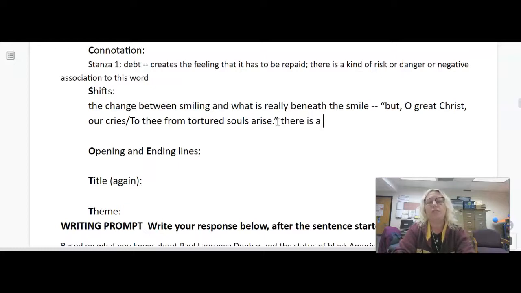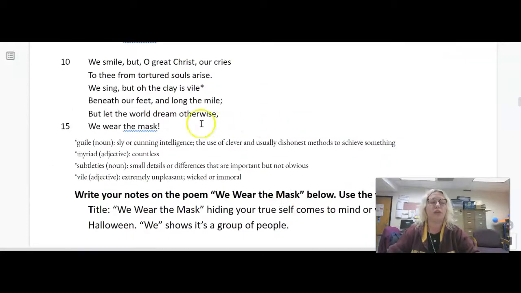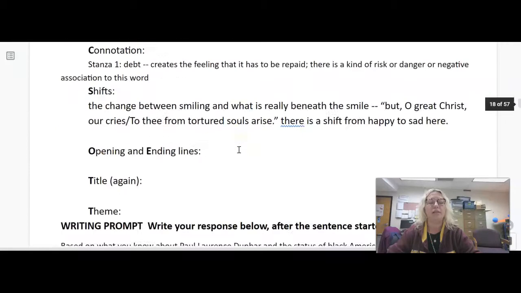So there is a movement, a shift, we'll say. There is a shift from happy to really sad, tortured souls. See if you can find one more shift. And I think there's a good one at the very end here, where these last 3 lines.